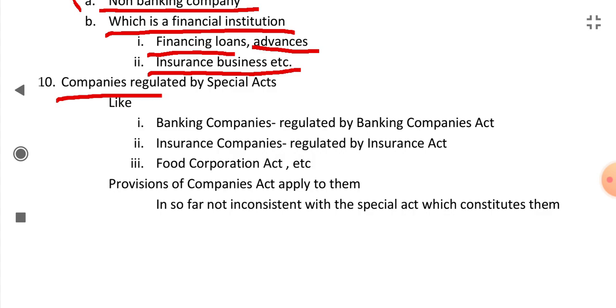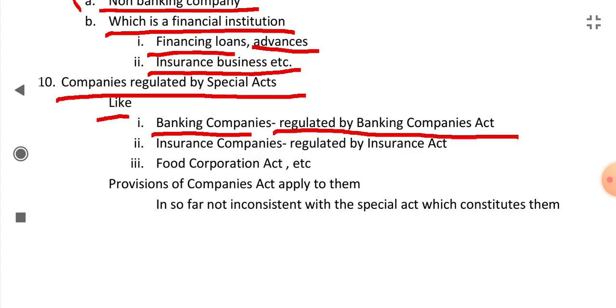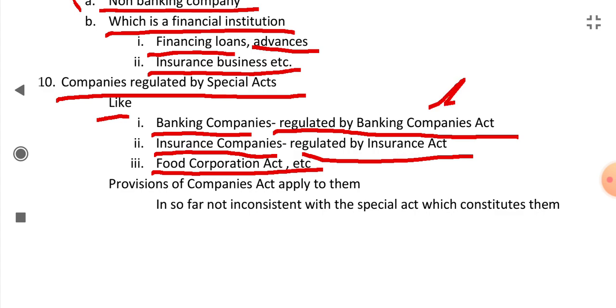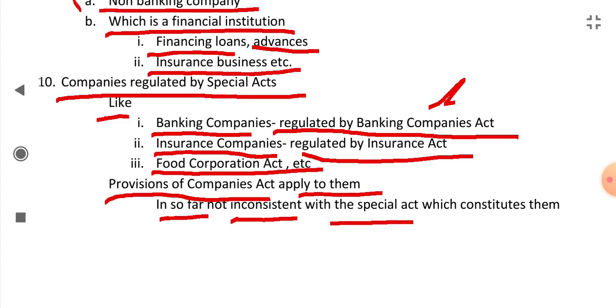Then there are companies regulated by special acts, like the banking company. Banking companies are regulated by the Banking Companies Act, insurance companies are regulated by the Insurance Act, and there are the Food Corporation Act, etc. The provisions of the Companies Act apply to them insofar as they are not inconsistent with the special act which constitutes them.